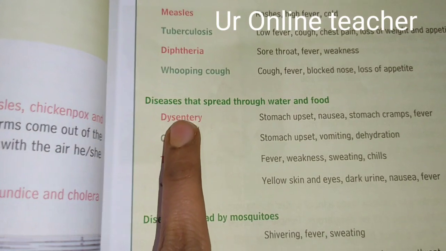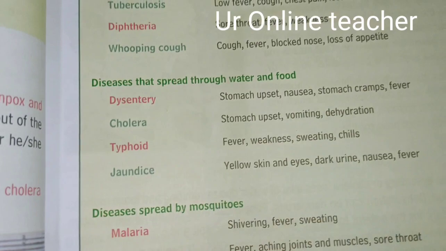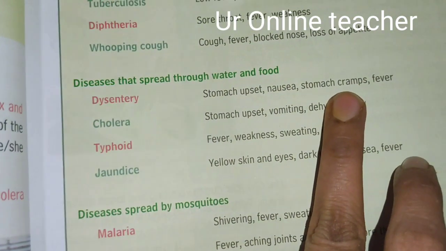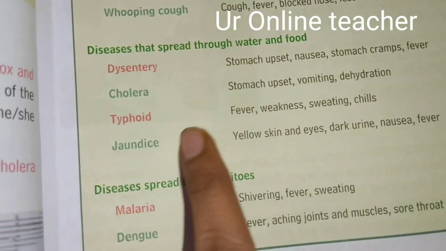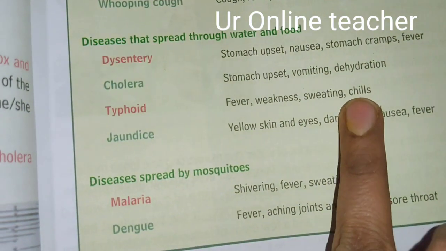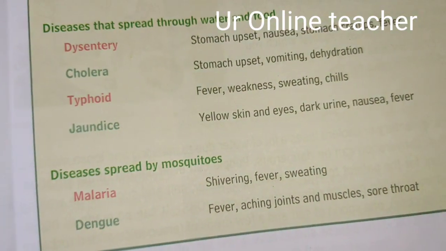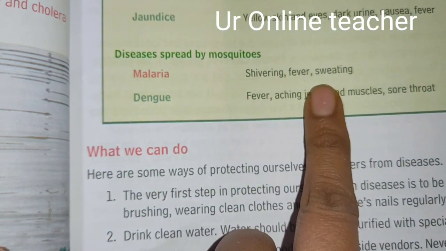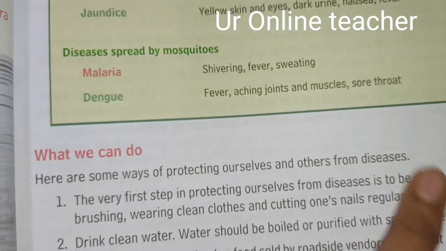Then diseases spread by water. Dysentery: stomach upset. Dysentery means stomach pain. Stomach upset, nausea means feeling like vomiting, stomach cramps means pain in stomach, fever. Cholera means stomach upset, again vomiting, dehydration. Typhoid: fever, weakness, sweating, chills. Maybe we feel so cold, chills or sweating. Jaundice, we all know: yellow skin and eyes, dark urine, nausea, fever. Then diseases spread by mosquitoes, we all know malaria: shivering, fever, sweating. Dengue: fever, joint pains, aching joints and muscles, sore throat.